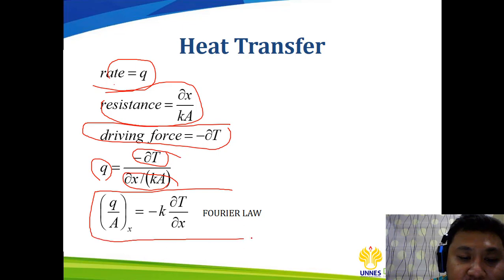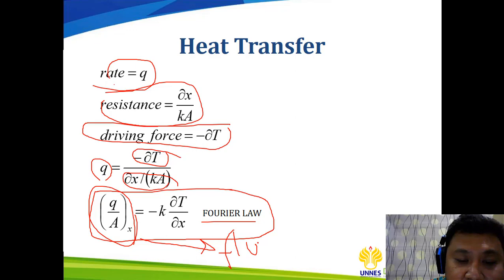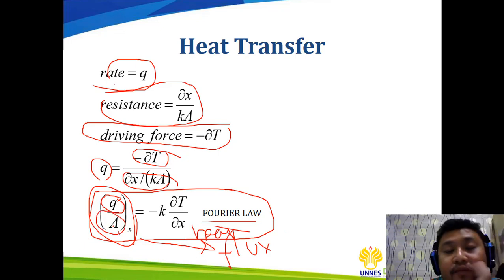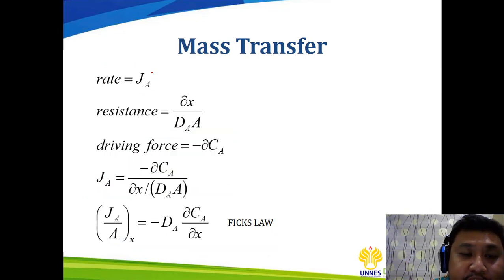When you rearrange the equation, it will form Fourier's law, where Q over A is equal to minus K dT over dx. And this is what we call the heat flux. When you have the rate of heat transfer divided by the surface area, this is what we call the heat flux. The same equation can be seen in mass transfer.